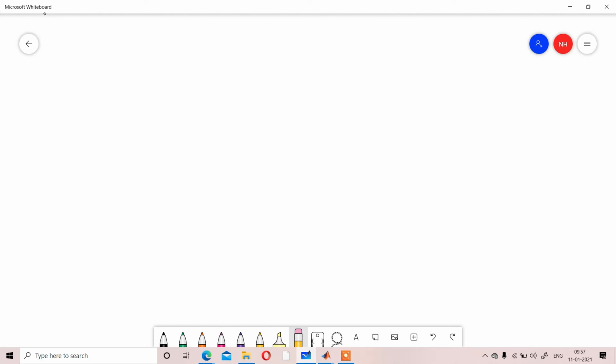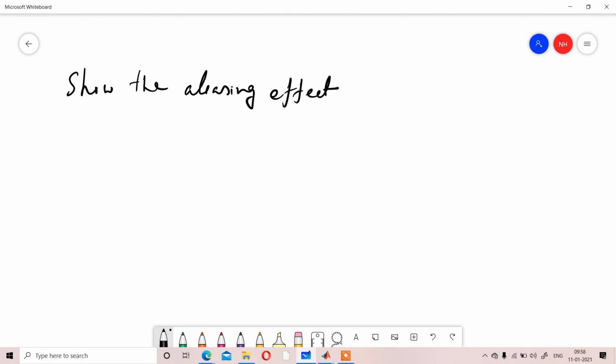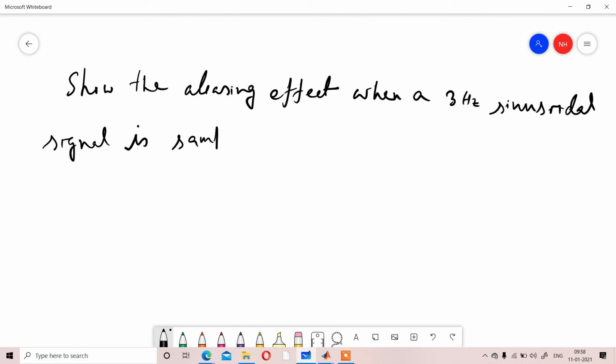The home task is to show the aliasing effect when a 3 Hz sinusoidal signal is sampled at 4 Hz sampling frequency.